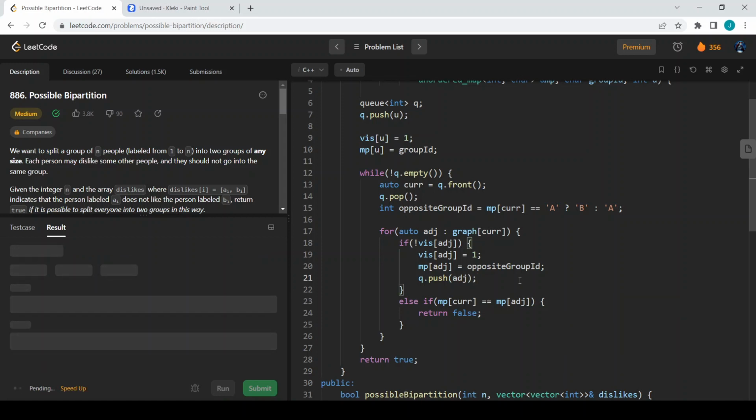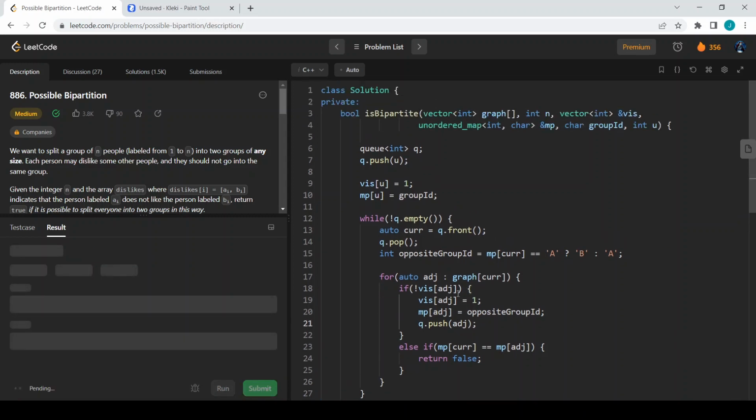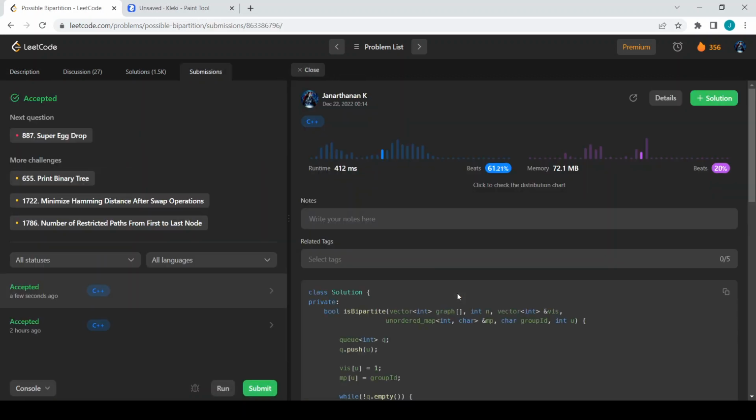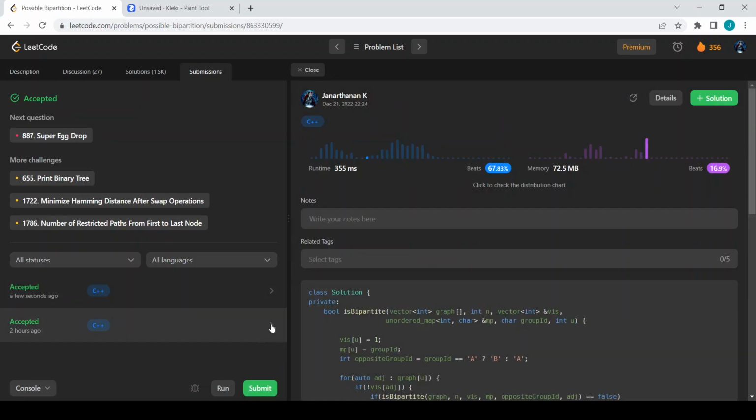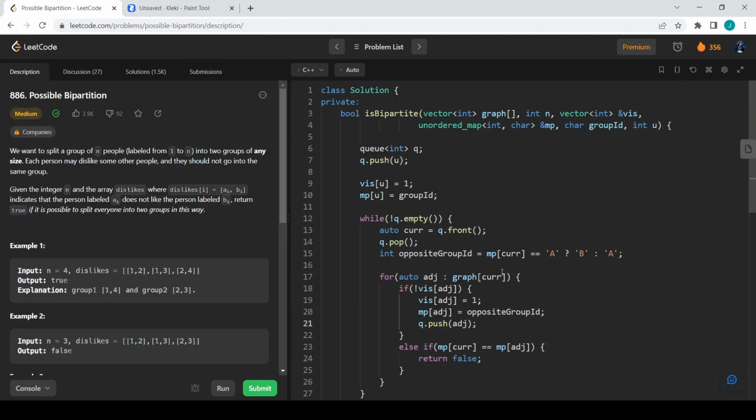So now let us submit the code. Yeah, it gets accepted. Let us submit the code as well. Yeah, it gets accepted. So this is the approach by BFS, and the previous solution is through DFS.